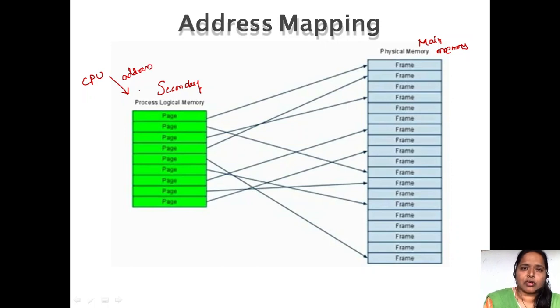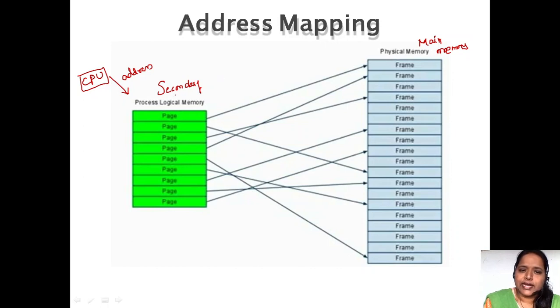The CPU generates this logical address, but where does that data have to be stored in the main memory? The CPU can't directly give the main memory address. It will generate the logical address. What we have to do is convert that logical address into a physical address, in the sense a main memory address. Why? Because the CPU always points to the main memory, or the CPU will fetch the data from the main memory.